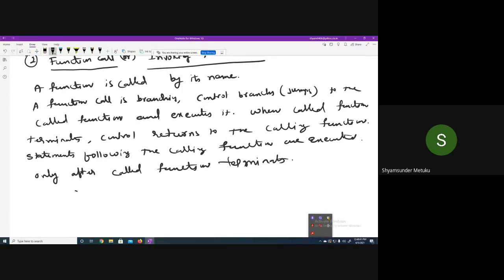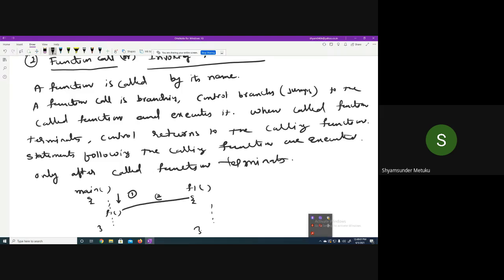I'm just giving an example here. In main, you have some statements, then F1 is called. Again you have some set of statements. Then F1 is defined here. So the flow of a sequence is: the set of statements before the calling function is the first point. Then the moment the function call happens, the control jumps to the called function.